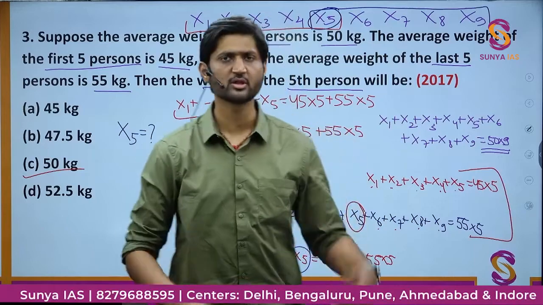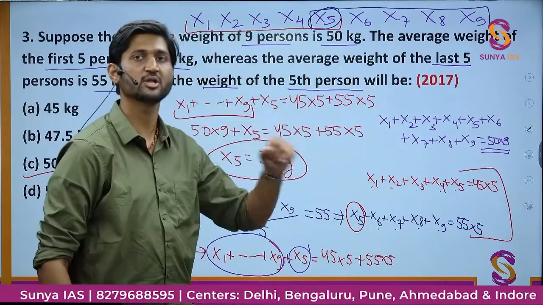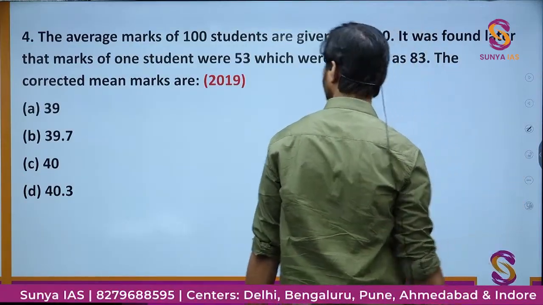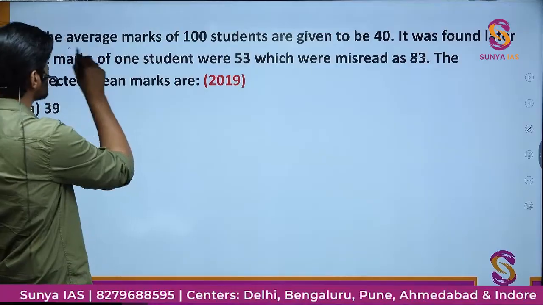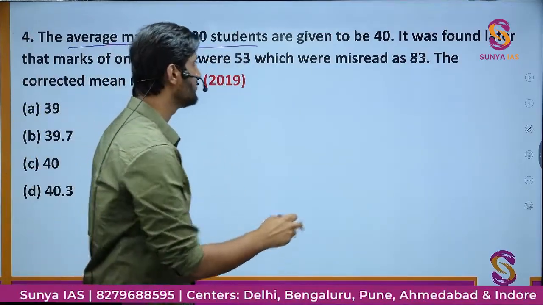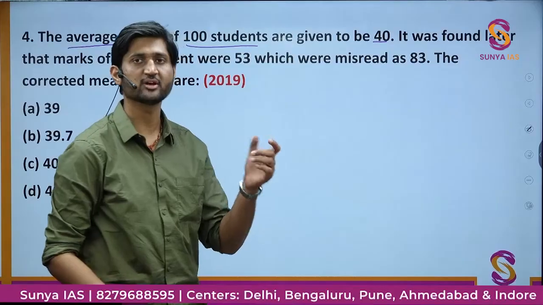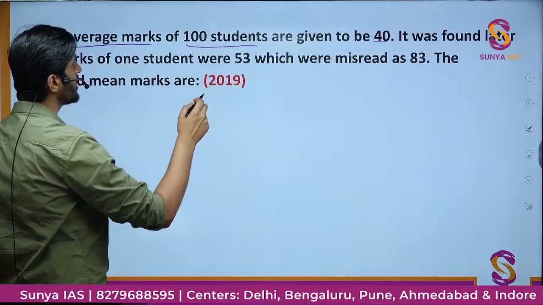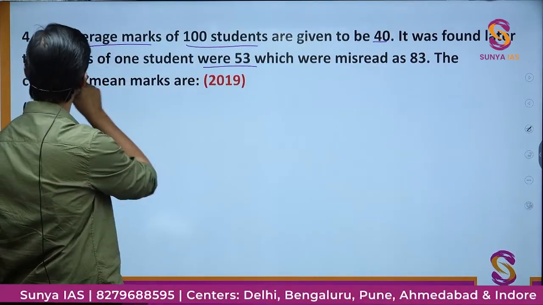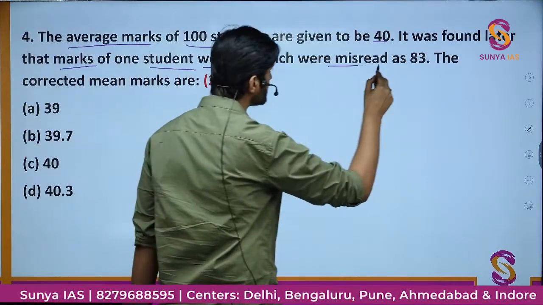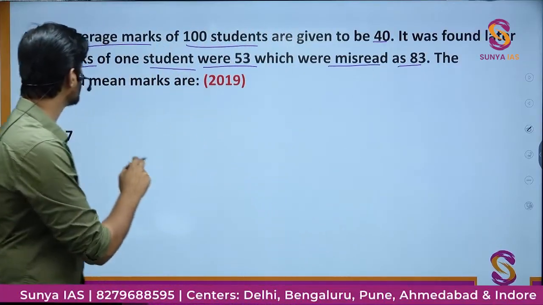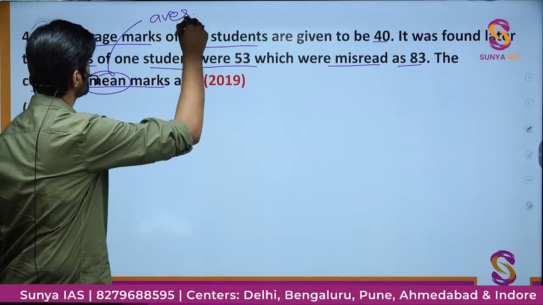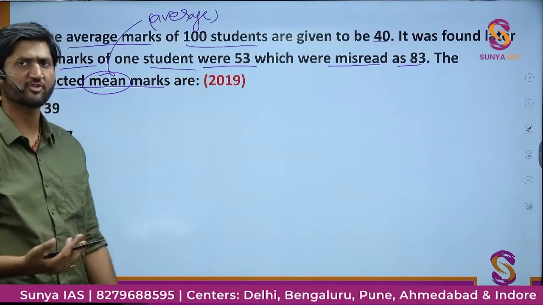Okay. So in this manner, we have solved one more question using the same approach. Now let us try to move further ahead. Here we have the fourth question. The average marks of 100 students are given to be 40. Later it was found that there was some error in finding the average marks, and for one of the students, his marks were actually 53, but they were misread as 83. So we have to find the corrected mean marks. Mean is nothing but another word for average, just a different word, nothing else.